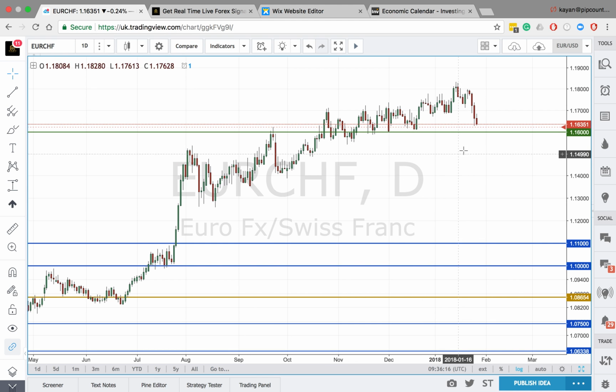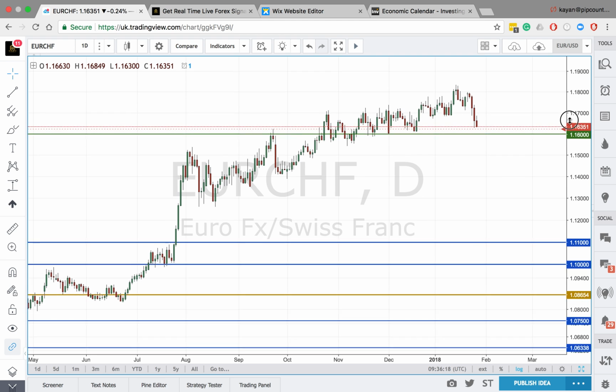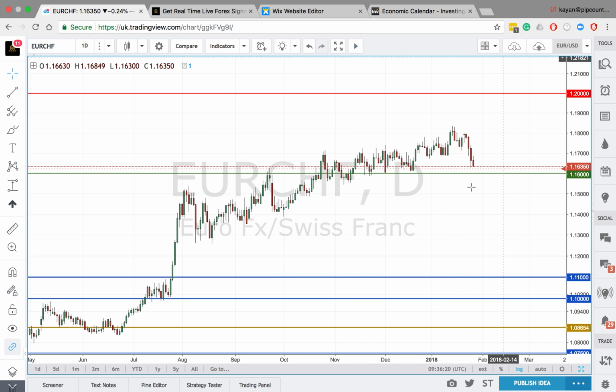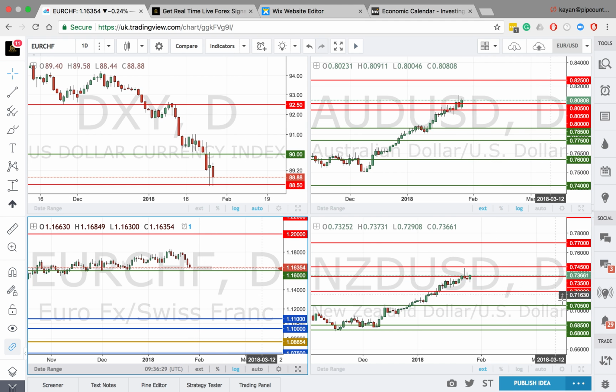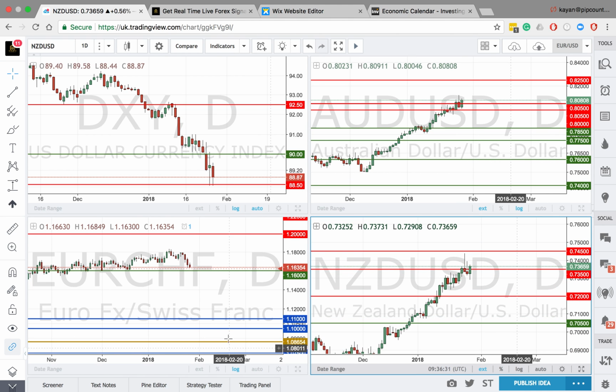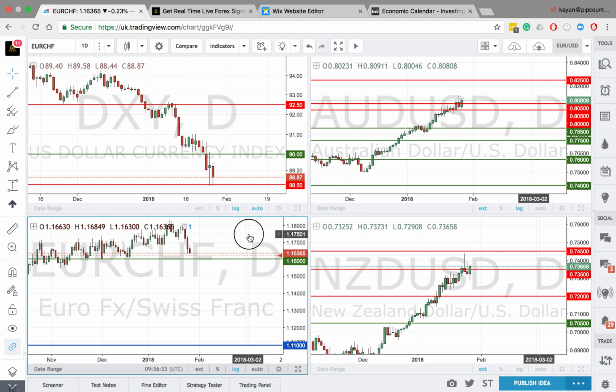If it does come down to this level, we will be buying as this currency pair ultimately should continue on an uptrend in 2018 as the euro economy is expected to continue to expand moving forward. So traders, that's just some trades I'm looking at the moment. So we will be trading at 1:30 p.m. and I will keep you updated on the markets on what's happening throughout the day.